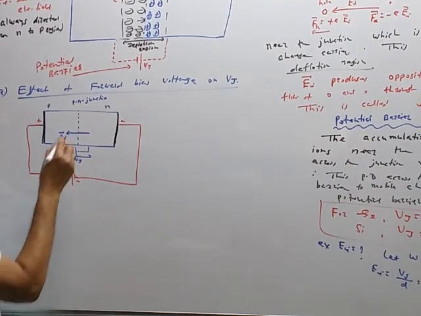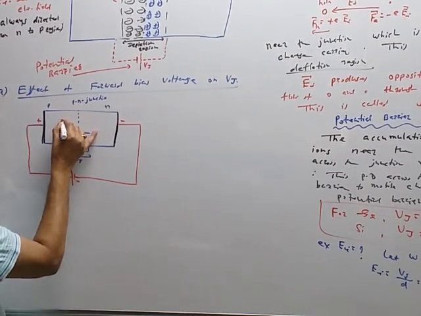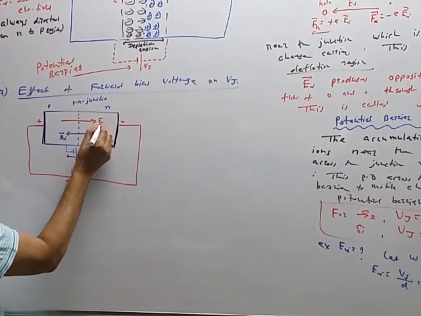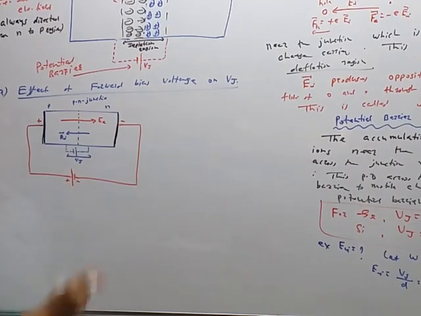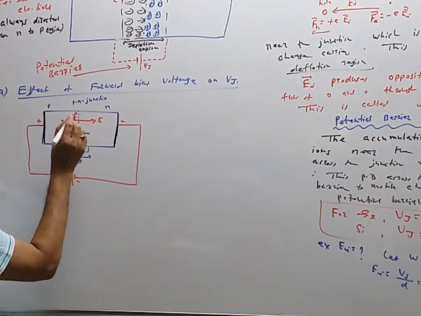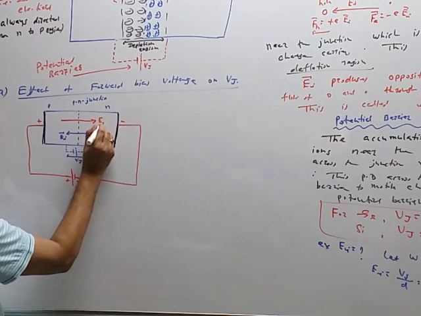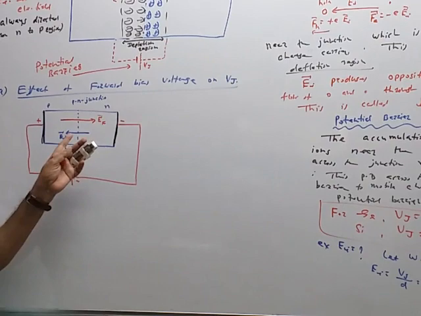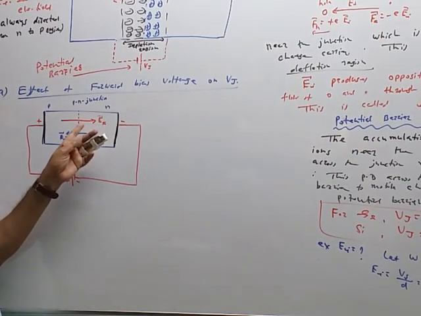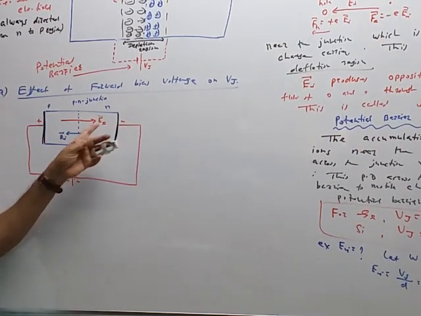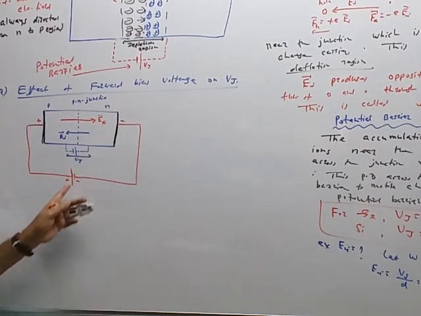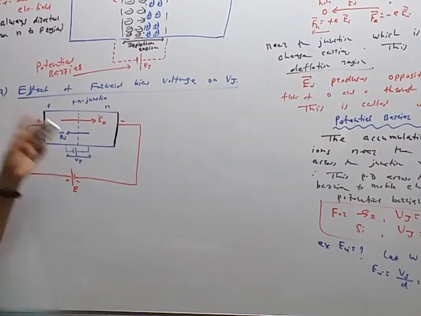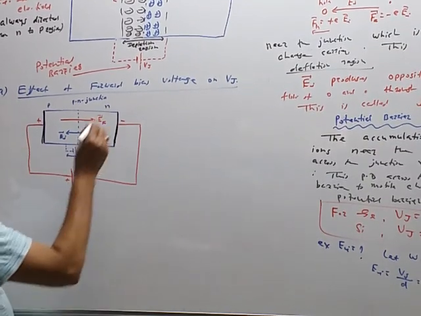Now when battery is connected, there is one more electric field and it is directed from positive to negative. It is the electric field due to the external battery, or it is the potential electric field produced when the PN junction is in forward bias. So there are two fields. When the PN junction is forward biased, there are two fields across the junction. One is a forward electric field EF produced by this battery, and internal electric field EI, and they are in opposite direction.